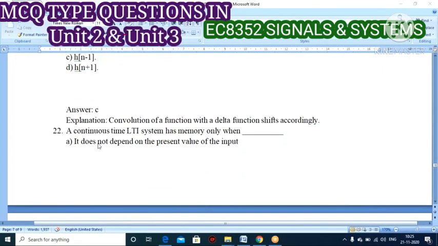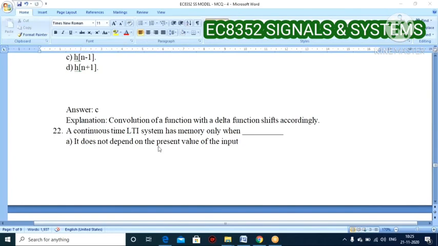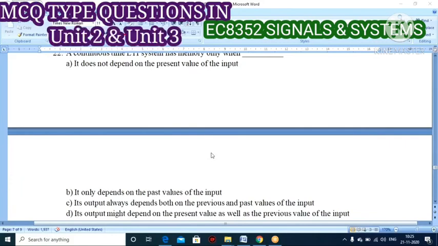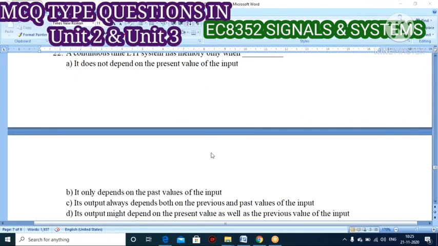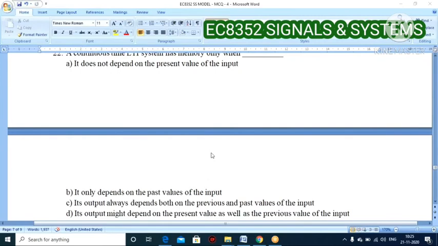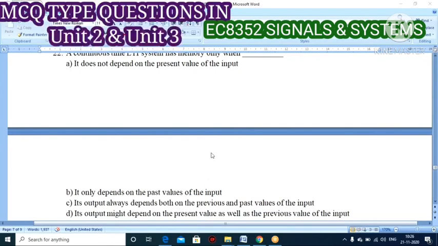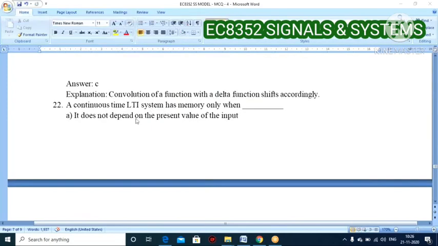A continuous time LTI system has memory only when dash. Option A, it does not depend on the present value of the input. Option B, it only depends on past value of the input. Option C, its output always depends on both previous as well as present value of input. Option D, its output might depend on the present value as well as previous value of the input.